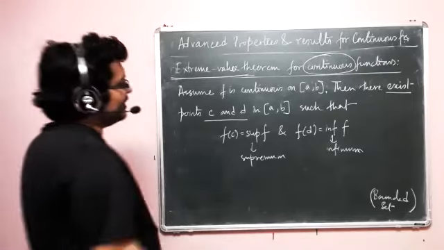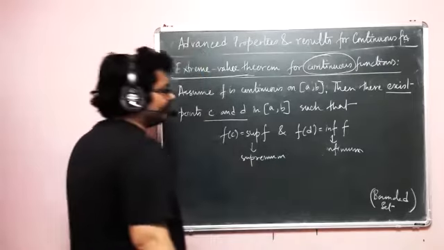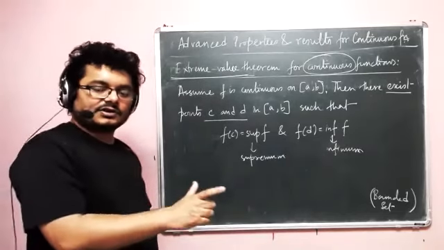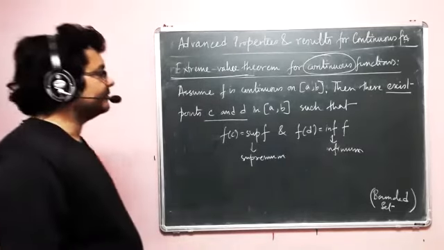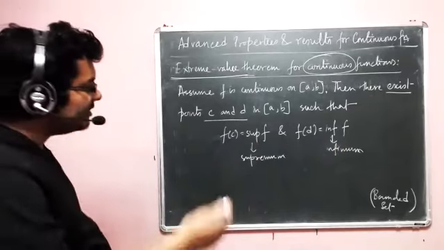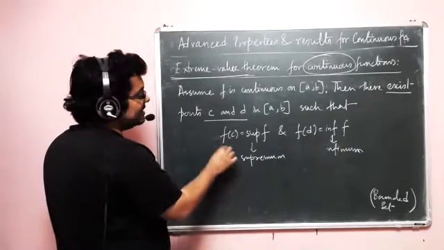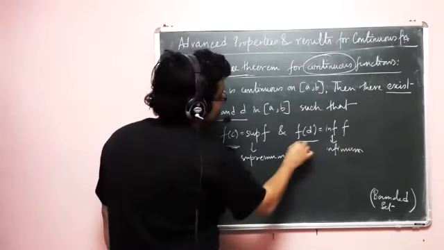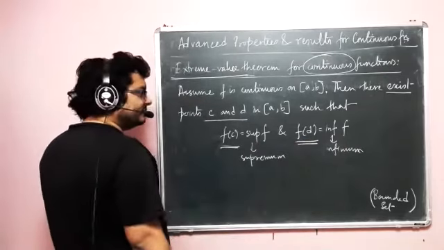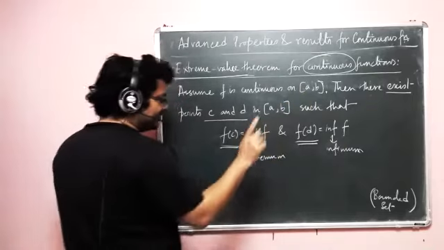Now, if I have supremum and infimum, I have some sort of an ordering, right? Or boundedness. Now, understand this. The boundedness is in terms of the functional values. Okay? Not in terms of this interval. That is not the case.